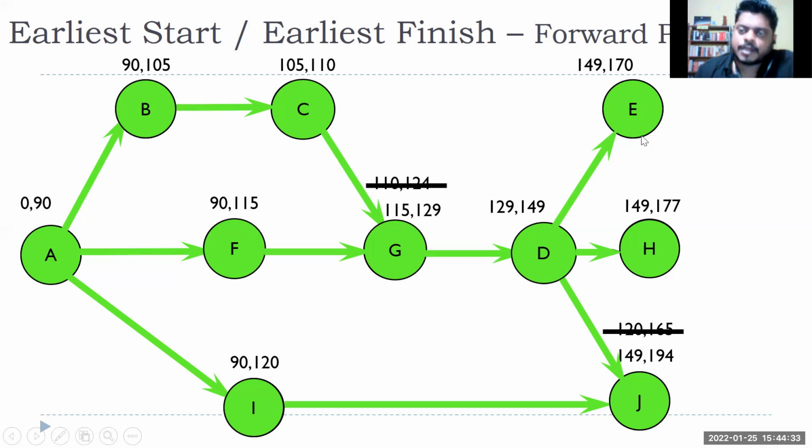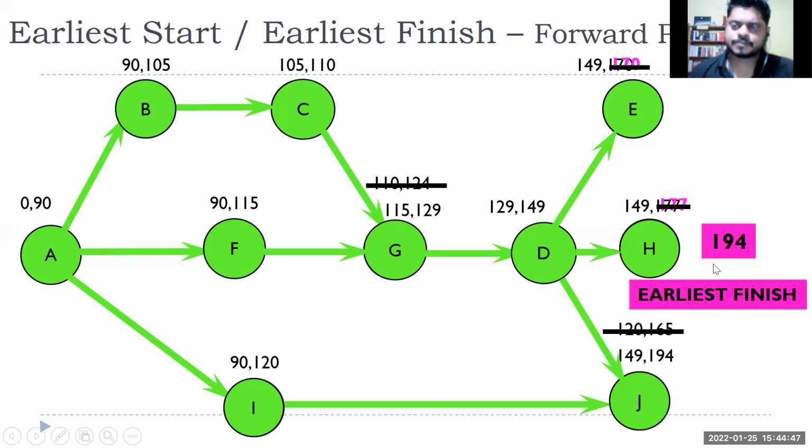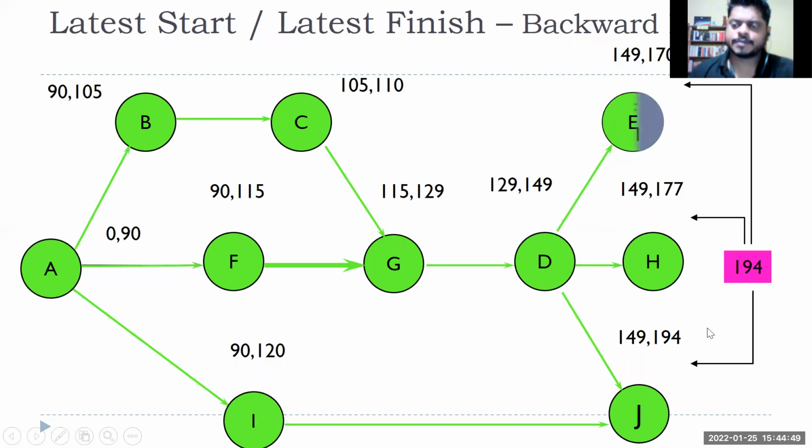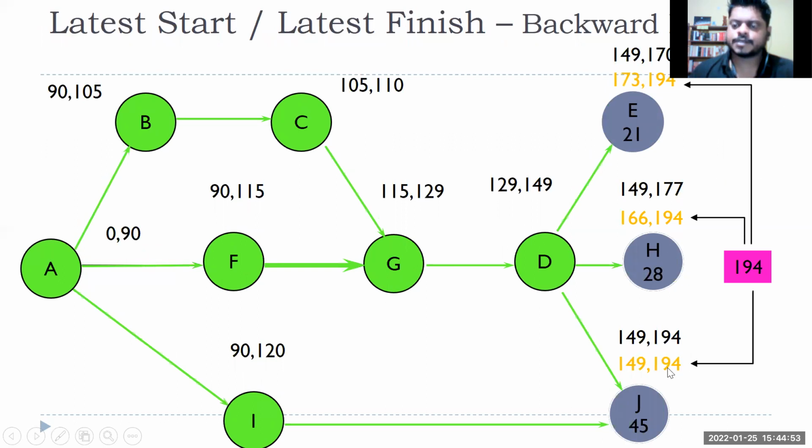So for all the activities which are at the end, that 194 will become the late finish, because I cannot delay the project. So for each of these activities, that will become my LF, late finish, right? So this is earliest finish. Then for each of them, I'll put my late finish. So see, this orange, which is mentioned 194, 194, 194, for all those three activities.